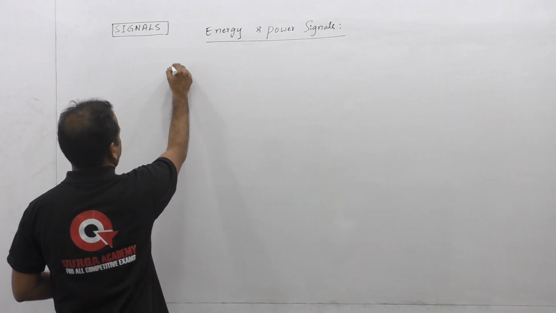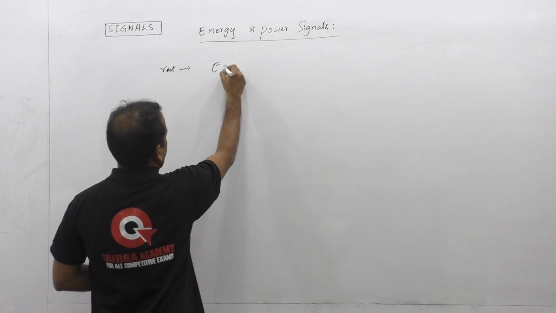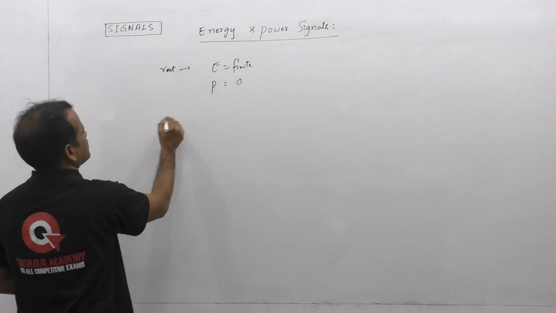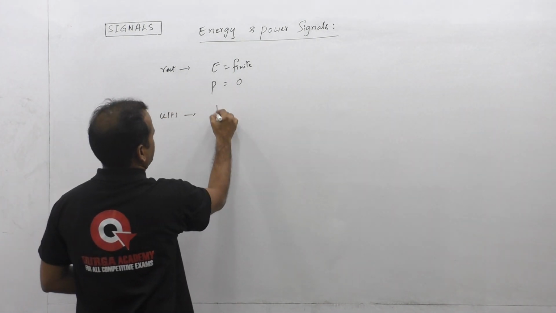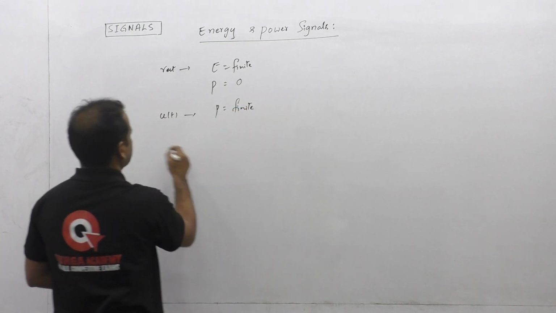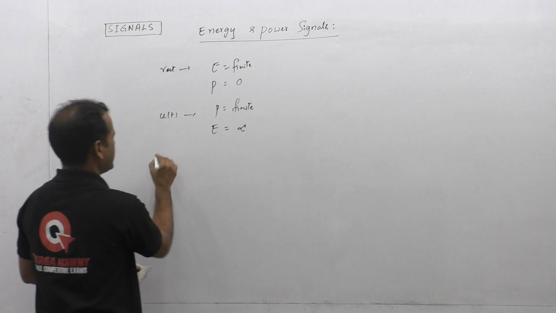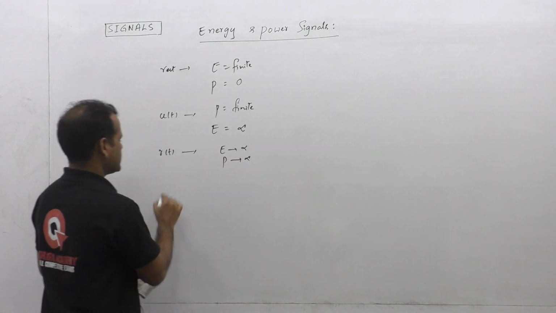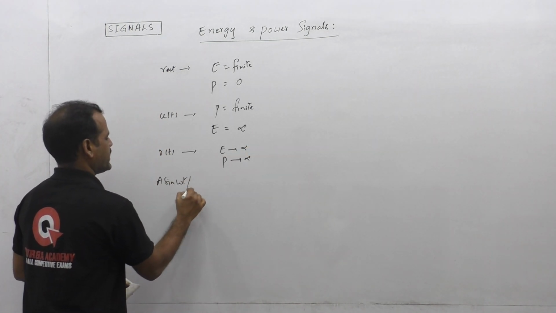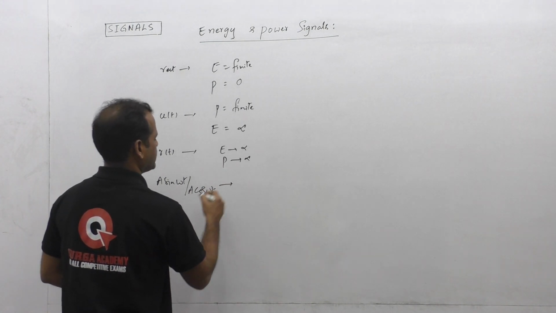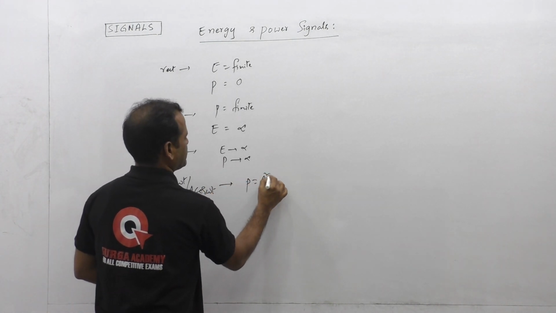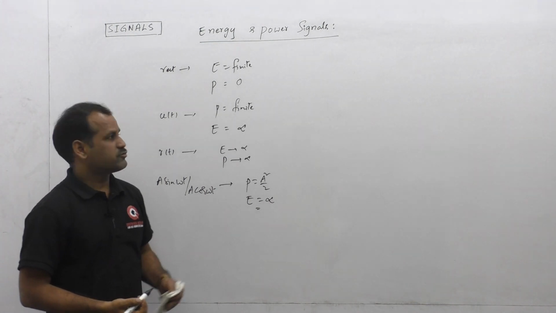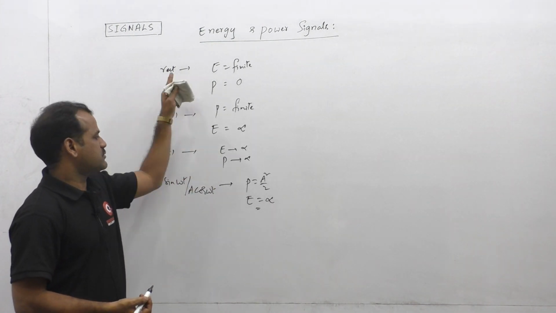First, for the rectangular function, we got energy is finite and power is 0. Whereas for the unit step function, we got power is finite and energy is infinity. For the ramp function, we got energy infinity and power also infinity. For sinusoidal functions, a sin omega t or a cos omega t, we got power equal to a square by 2 and energy should be infinity. So we got these parameters for those 4 signals.